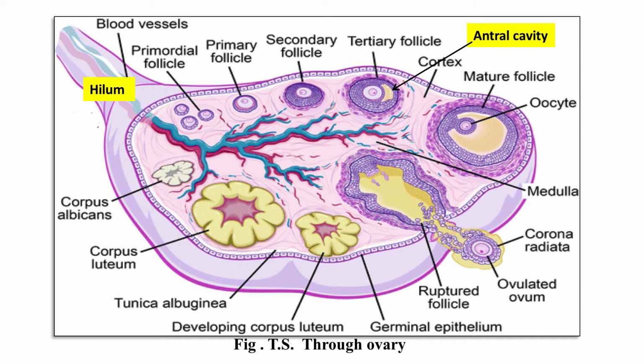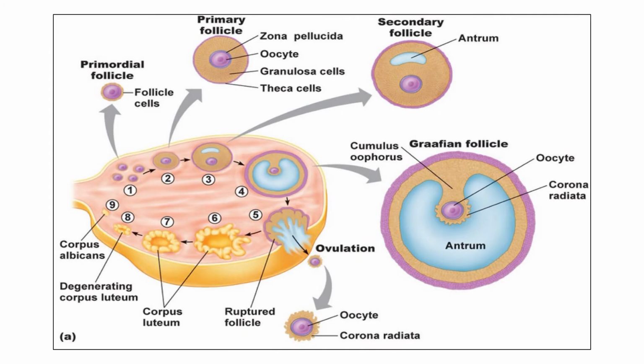Now, when the secondary follicle will develop a fluid filled antral cavity, in the third diagram you can see a small yellow colored cavity in the entire follicular structure, that part is called the antral cavity. And when this antral cavity is formed, we say that it is a tertiary follicle. Now, this tertiary follicle will mature into a Graafian follicle. What will happen?